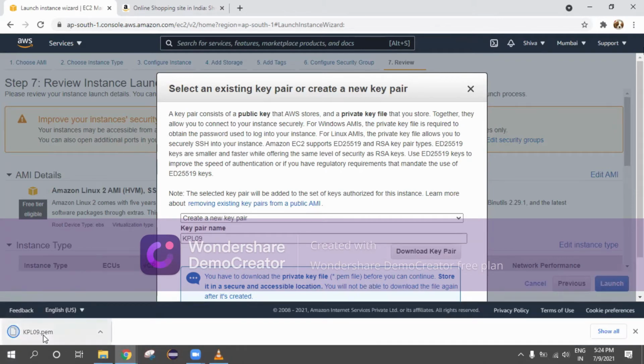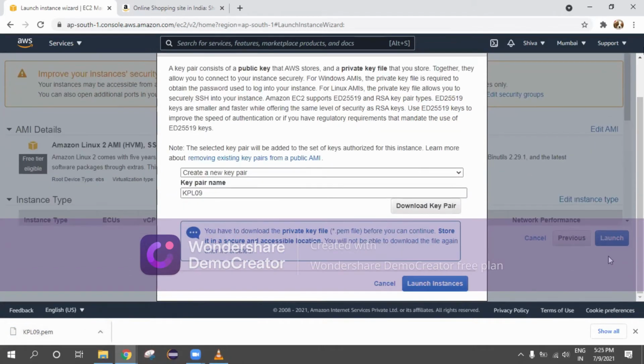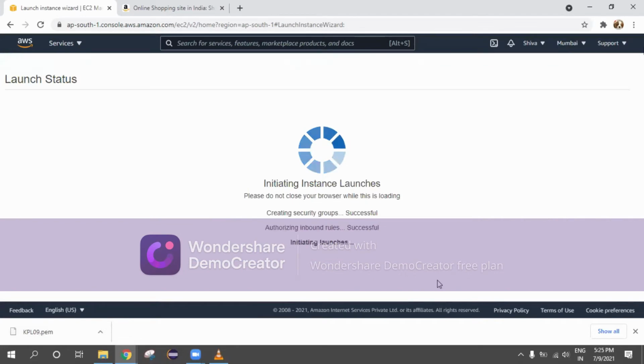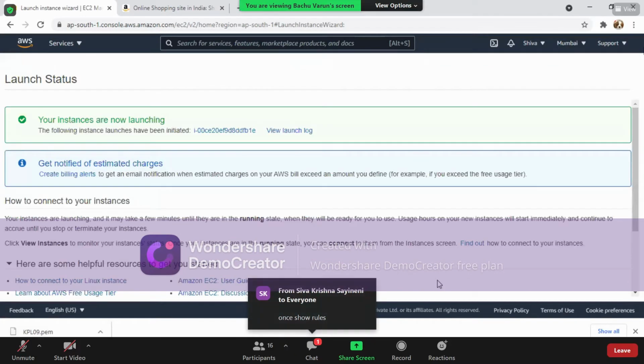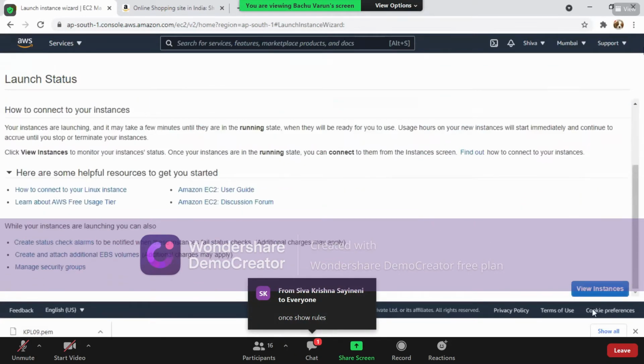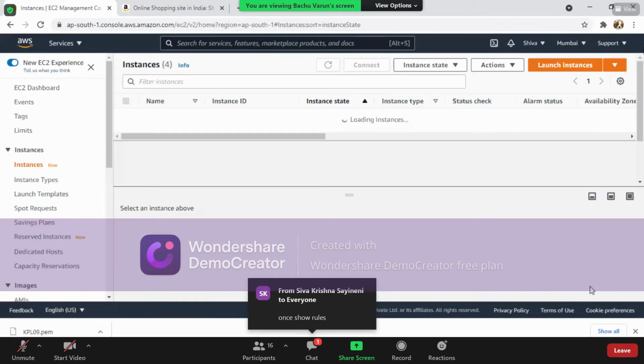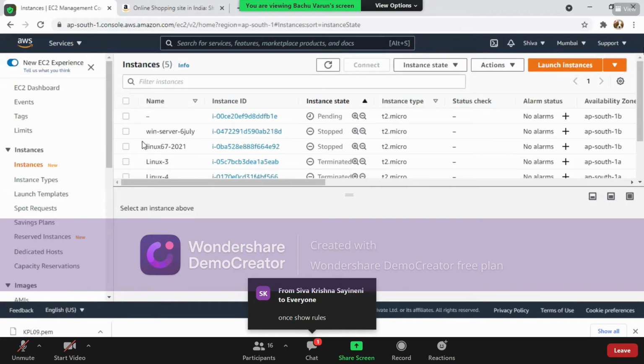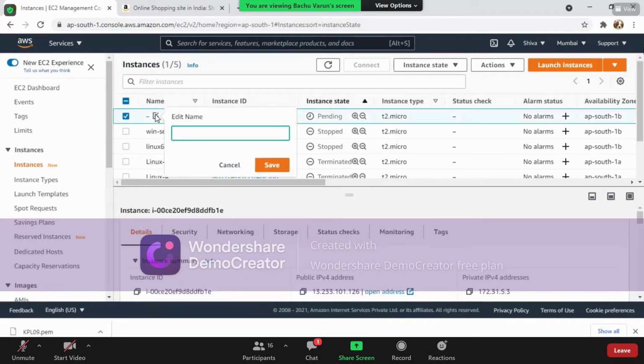Download key pair. Now you can see the .pem file is downloaded. Now click on launch instance. After this, if you look at instances, we can see the instance created. We have to name it here, Linux web server.